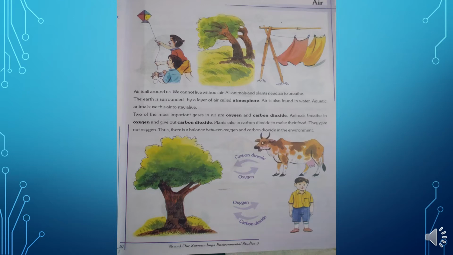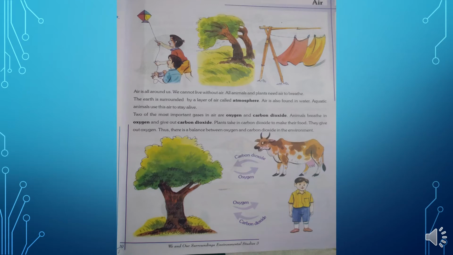These are the two most important gases just to survive. Oxygen is very important for staying alive, for surviving in this world. Okay, and carbon dioxide is important for the plants. That's why both these gases are very important for us.